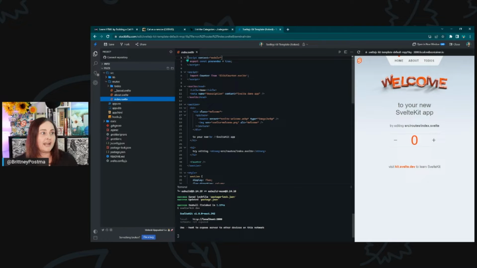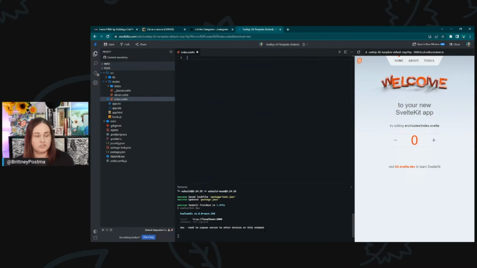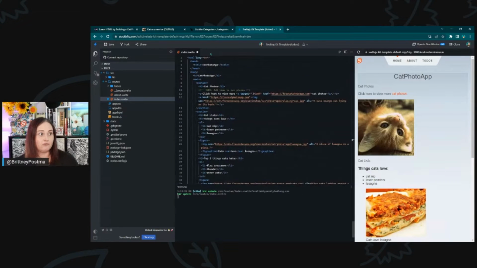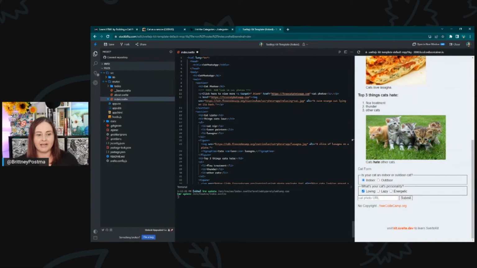So if we take everything out of this home page, backspace that, and then I'm going to paste exactly what I copied from freeCodeCamp, and that's with an HTML tag in it, with a body tag in it, stuff that we really don't need here, but this worked. Like everything actually just worked.